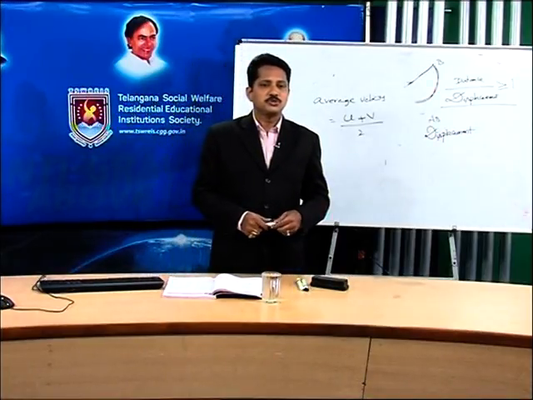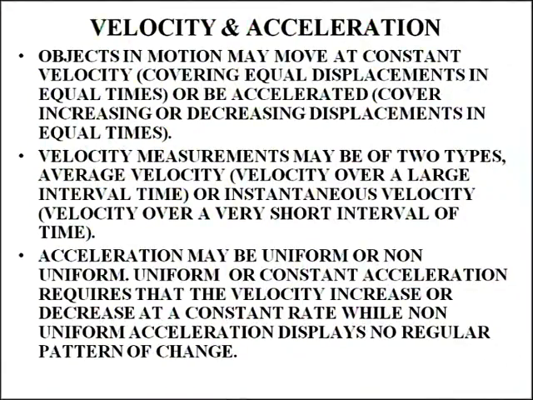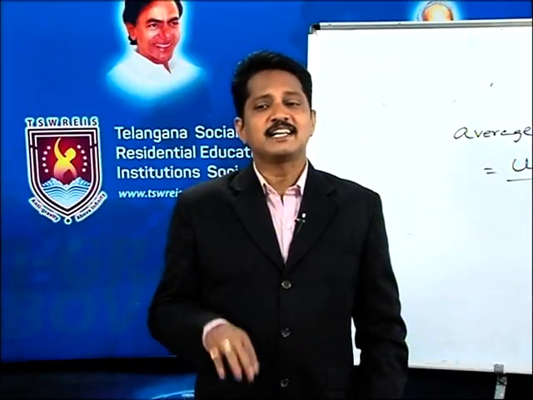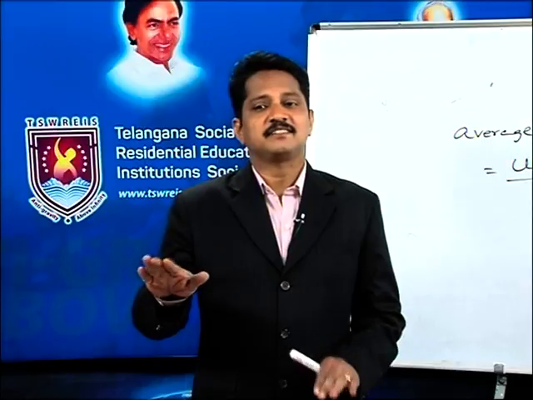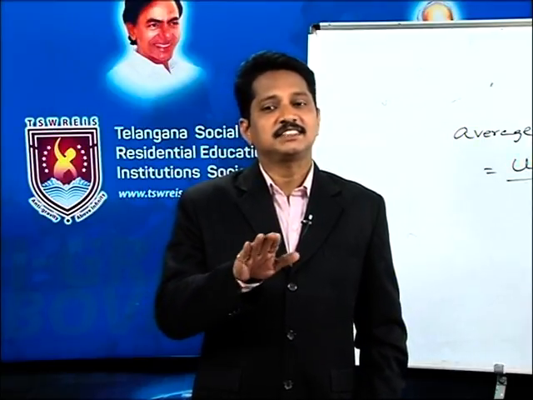Now, I am going to explain acceleration. Have you heard this word acceleration any time? In any four-wheeler vehicle there are three operating things, we call them ABC. A is accelerator, B is brake, C is clutch.